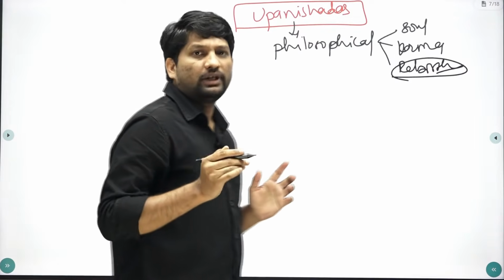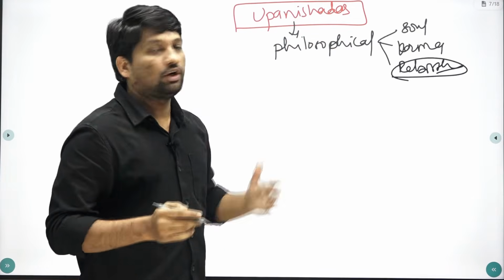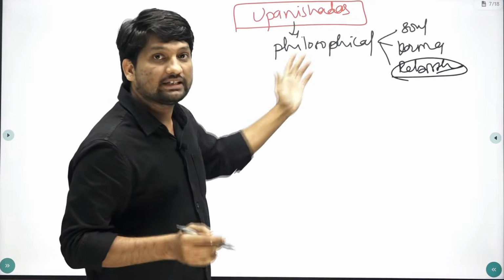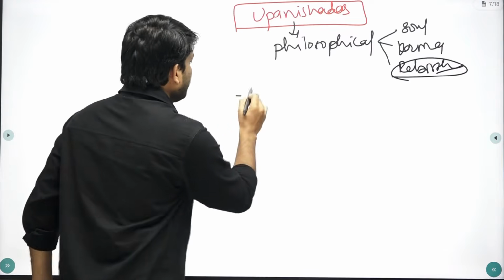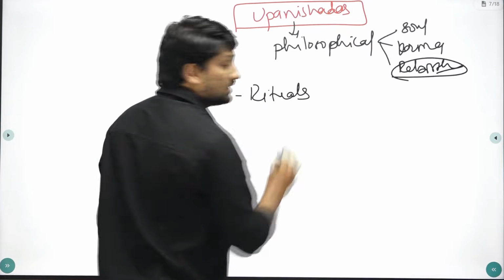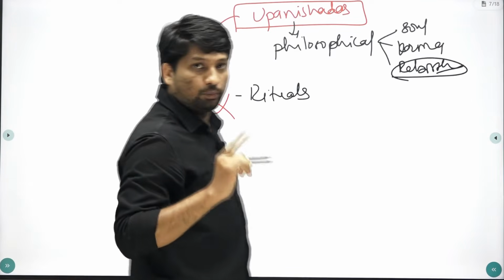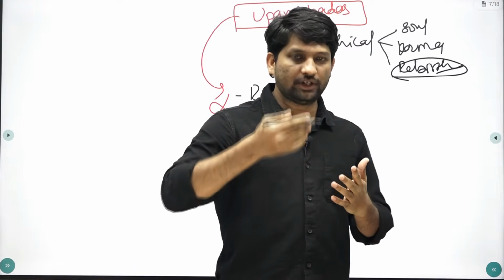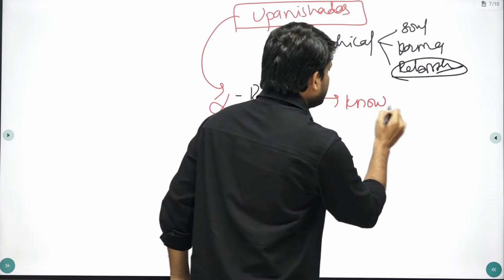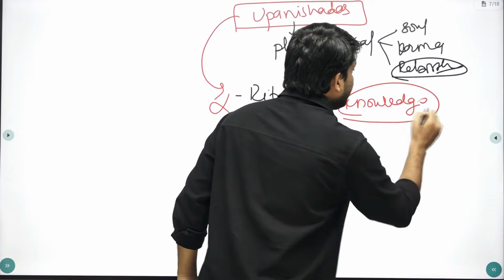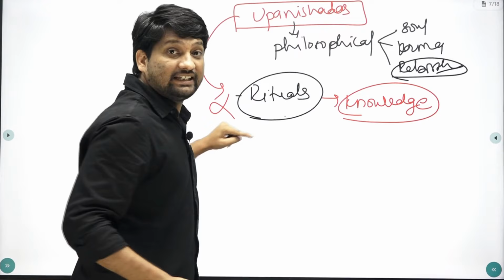So basically Upanishads are philosophical texts. If you see the Vedas, Rigveda, Yajurveda, Samaveda, or their types, Brahmanas, Aranyakas and Samhitas, they talk about rituals. But Upanishad is a philosophical text. It criticizes these rituals. According to Upanishad, you can get moksha, or liberation from the cycle of birth and rebirth, only by acquiring knowledge. You will get moksha by acquiring knowledge, not by doing rituals. So basically Upanishads were criticizing these rituals.